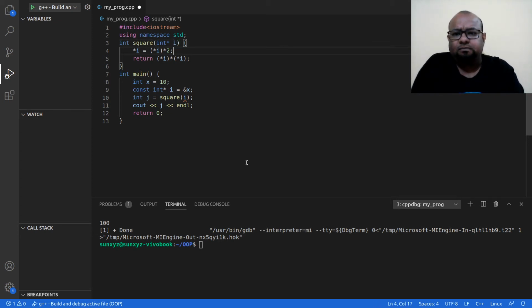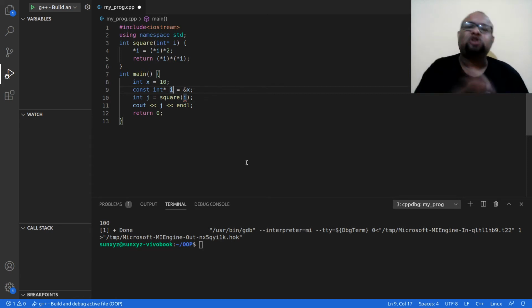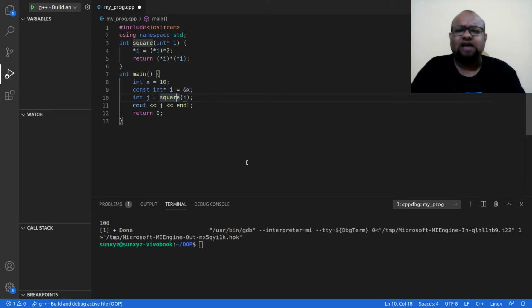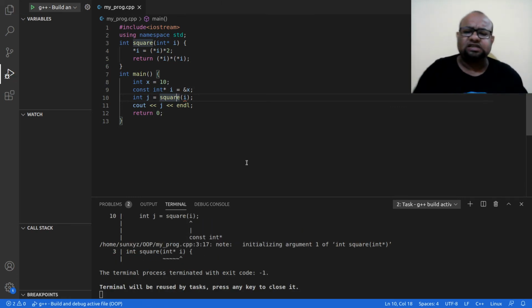But then what I am doing when passing the argument is trying to pass a constant pointer. What does passing a constant pointer mean? It means I am trying to pass some pointer through which I cannot change the value. So when I try to compile this, I am going to get an error. Why does this error exist?